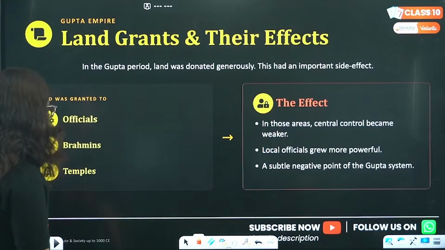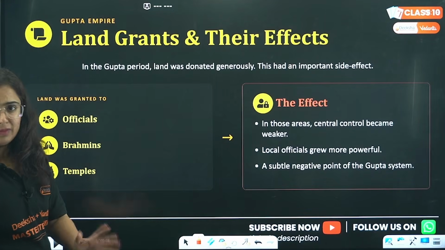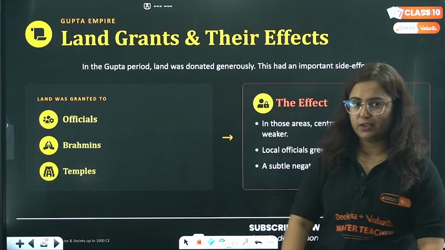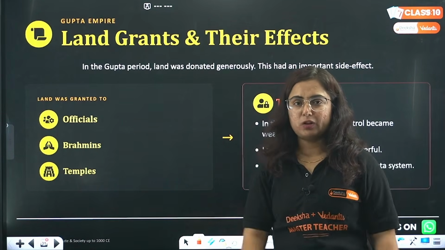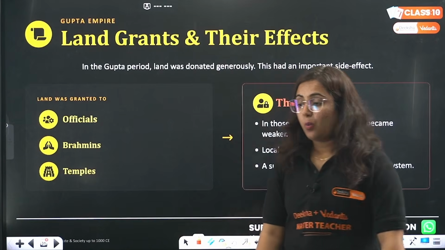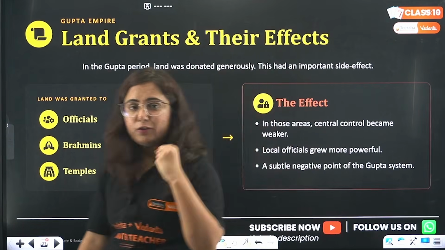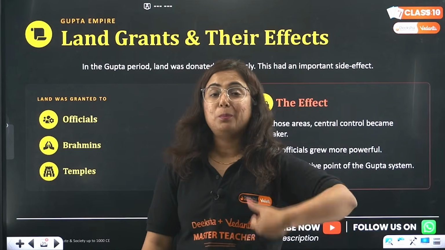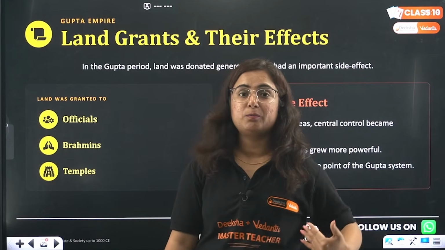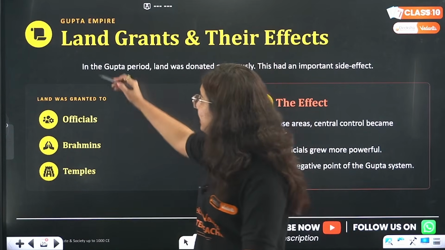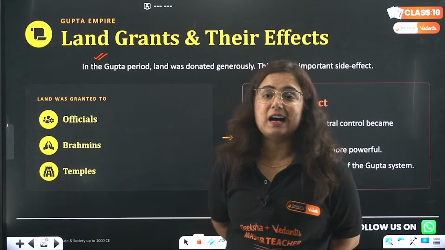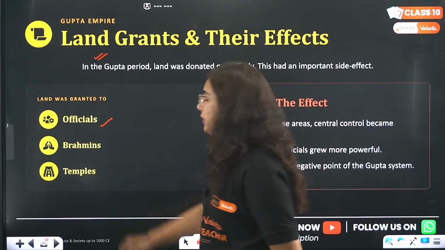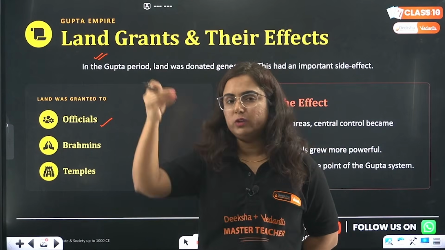Who was the head of Grama? Gramika. Getting my point? Very good. Now, what happens? The territories are expanding. Okay? Expanding. Will the ruler himself be able to rule the entire empire? No. So, to make the administration easier and to keep people happy, there started what? Land grants. Right? What happened? Certain grants were given to officials by saying you take this.